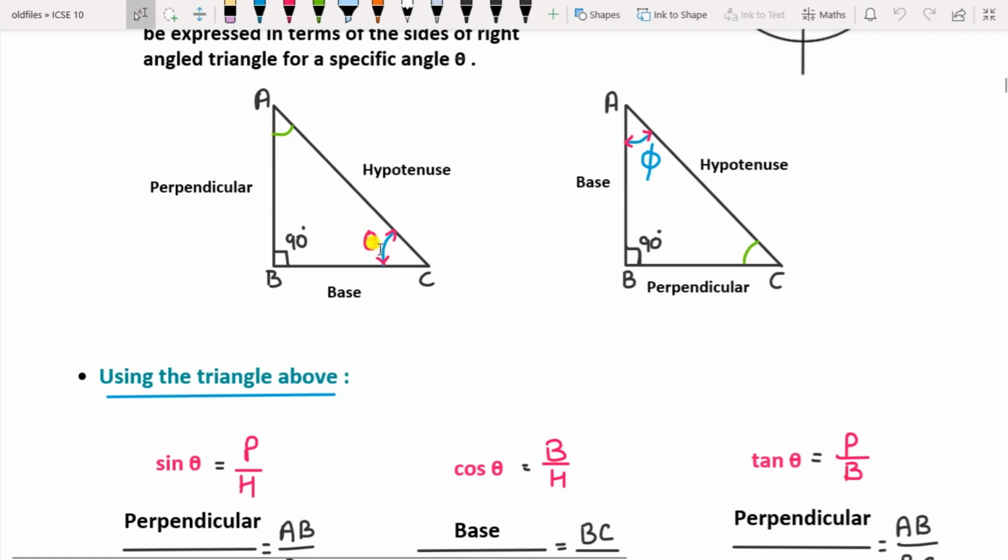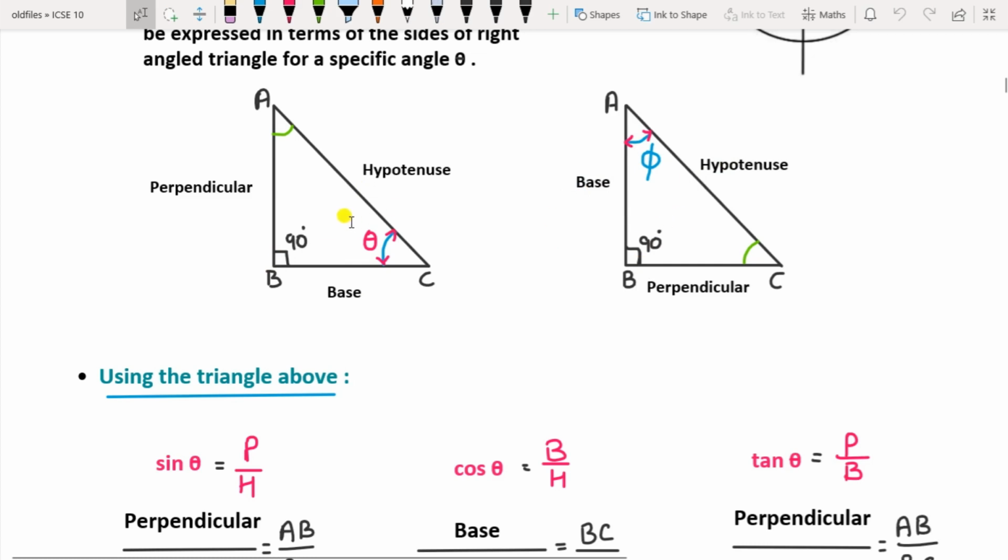If we consider C as the angle here, then the side opposite to C is called the perpendicular, and the side on which the angle C resides is called the base. Similarly, if I consider angle A here, that is phi, then for this angle A, the side opposite to A will be called the perpendicular, and the side on which A resides is called the base. The hypotenuse will be the same since B is 90 degrees here.